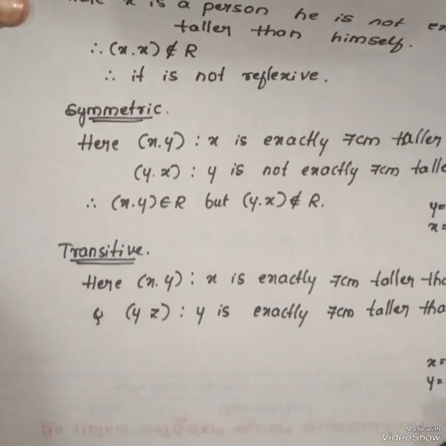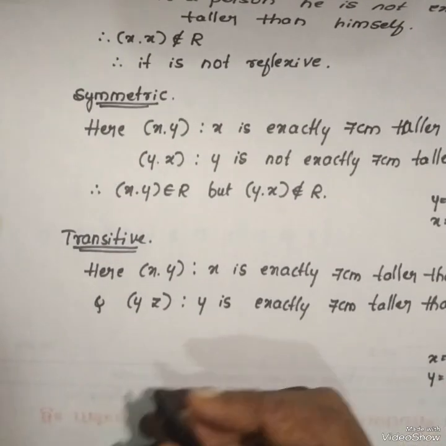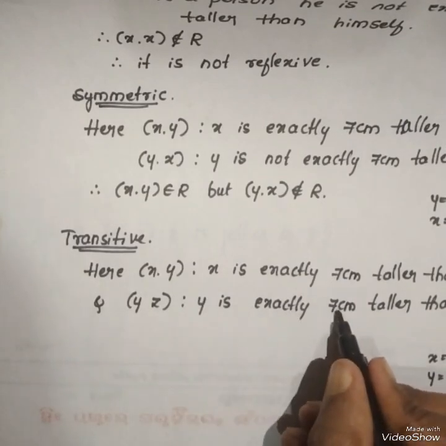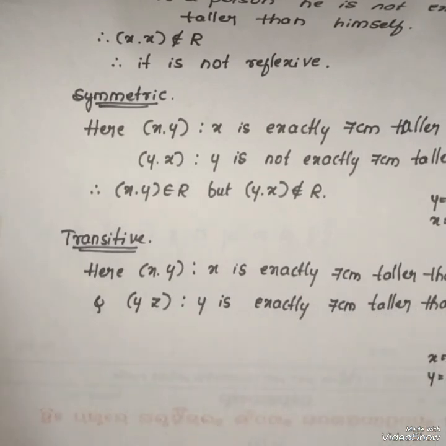We already considered this in the symmetric condition. Again, for z, y is exactly 7 centimeter taller than z. It means z becomes lesser by 7 centimeter, that is 123 centimeter.